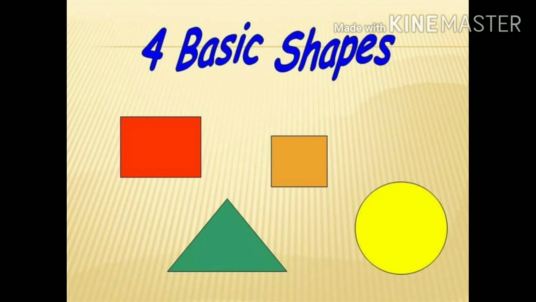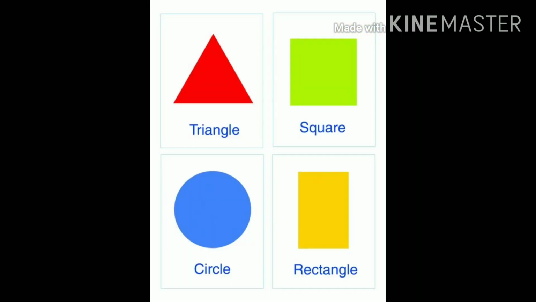Let's recap once more. Circle, square, rectangle and triangle. These are the basic shapes of geometry in our surrounding. Okay, so first let's see the basic shapes of geometry once more.